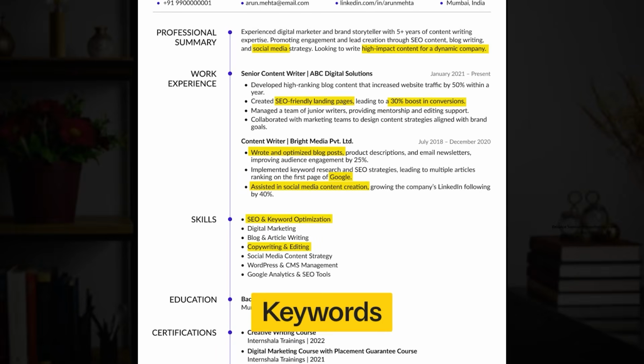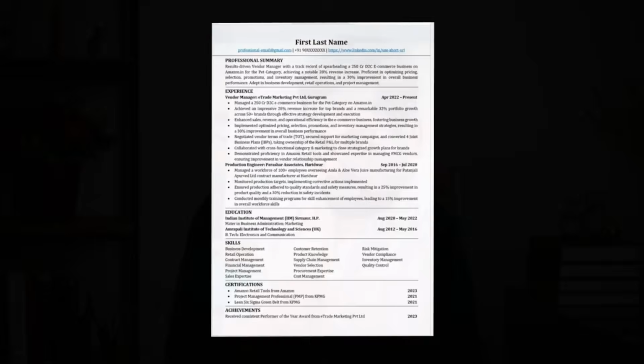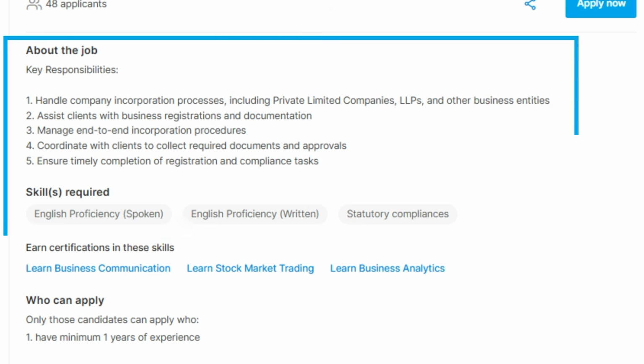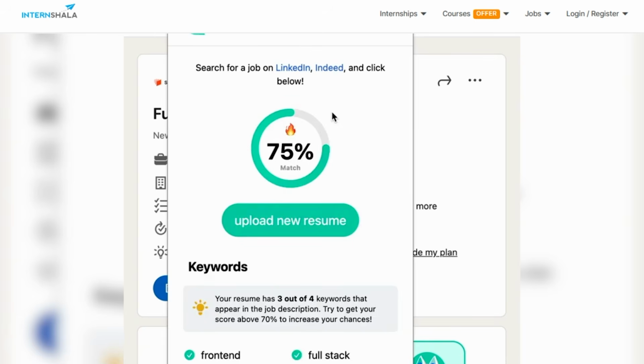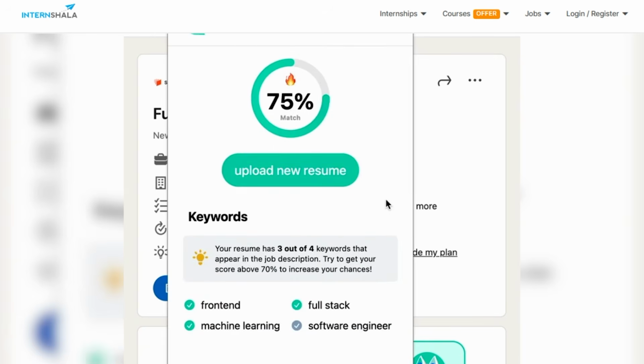Now the second part of the resume is keywords. Remember to fill your resume with keywords because ATS looks for the keywords that are mentioned in the job description posted by the HR. And if your resume and the job description's keywords match up to 75 to 80%, your resume will get shortlisted, else it will get rejected.